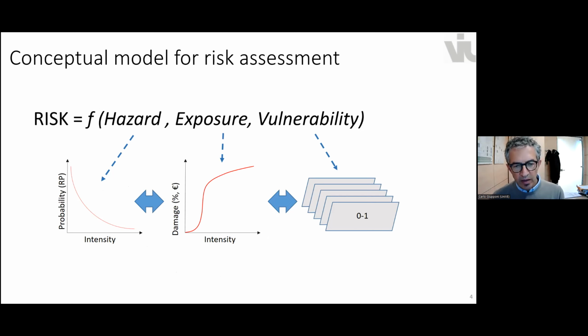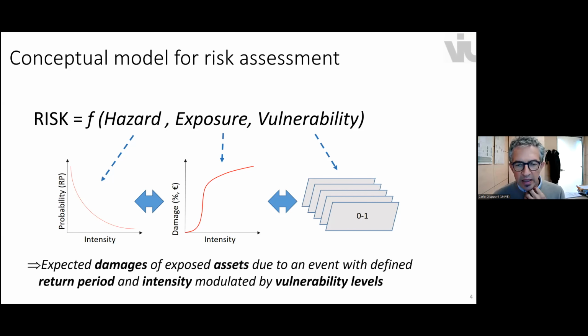So, as quite often is the case, we analyze the risk as a function of hazard, exposure, and vulnerability. In this case, in particular, we focused on expected damages of exposed assets of those four sectors with these events.